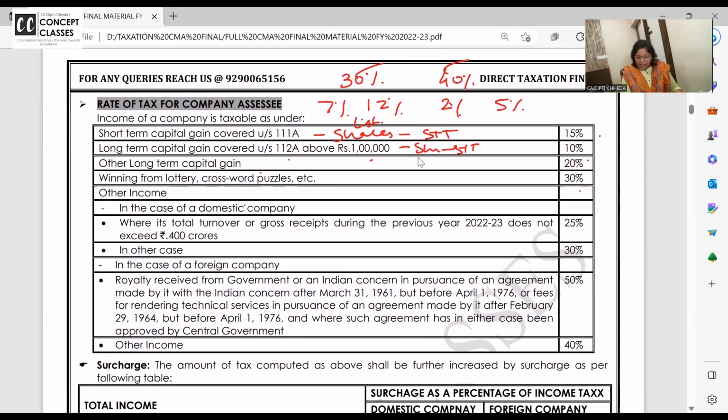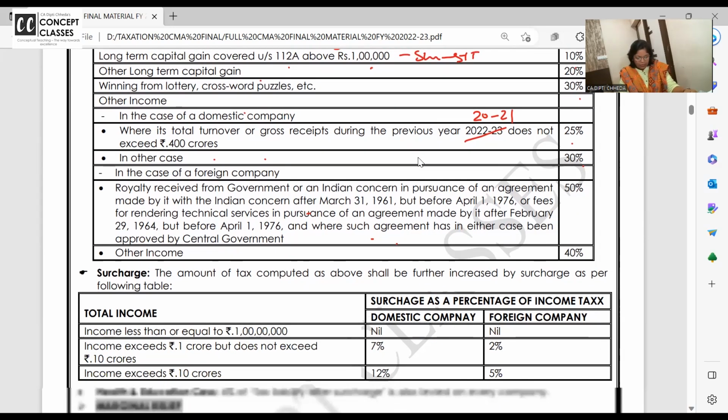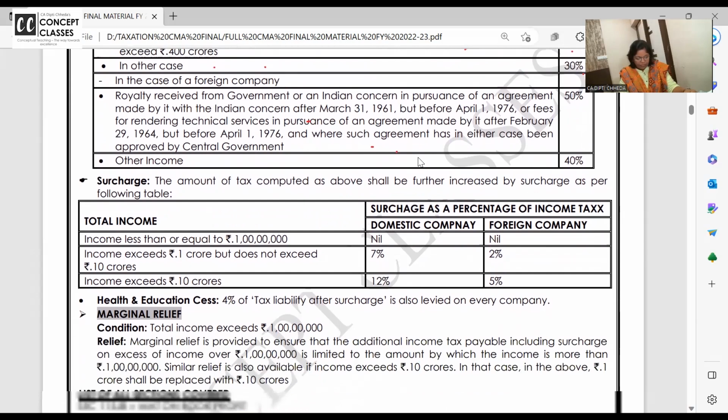See, in domestic company, please change this and write it. There's a printing mistake here. This is not 20 to 23. This is financial year 20 and 21. Two years back, you have to check. Your financial year is 20 to 23. So 2021, if the turnover does not exceed 400 crores, then 25%, otherwise 30%. Only when royalties are received from government and all those income, they have to pay the tax at 50%. All the other income, that is the foreign company and all, will pay the tax at 40%.